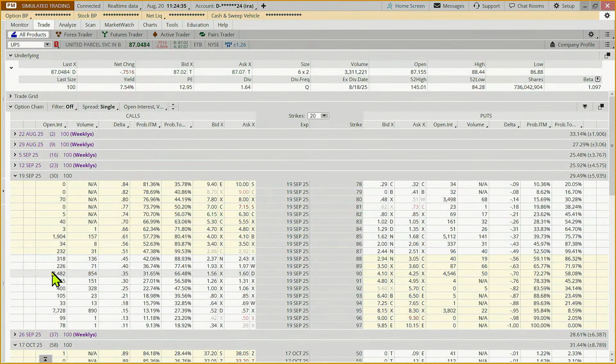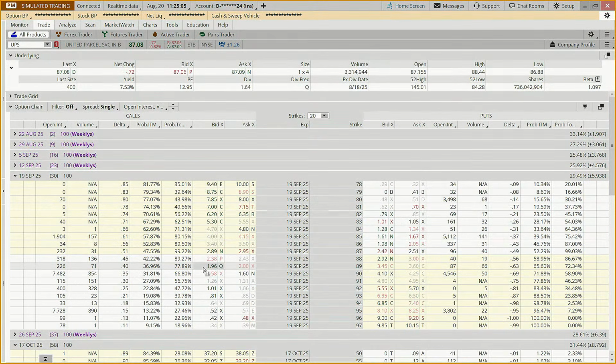Now we've got thousands of contracts at 90. At 89, we've got 226 on the books, 71 traded today. We've got a 4-cent bid-ask spread. So we want to have at least 20 times the number of contracts. I have an example trading plan in the trade management mini session section. We want this to trade more than 1 million shares a day. So, when we look at that, we've got check, check, check, check.